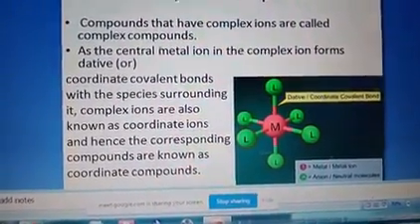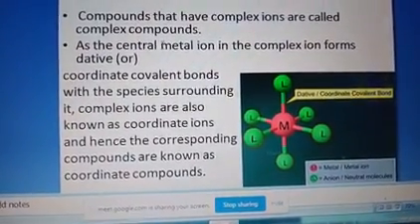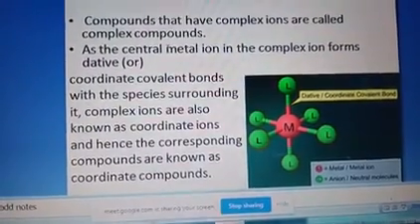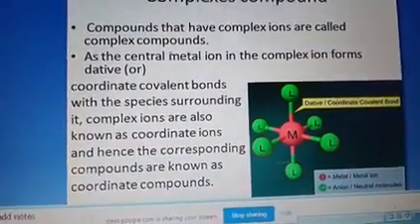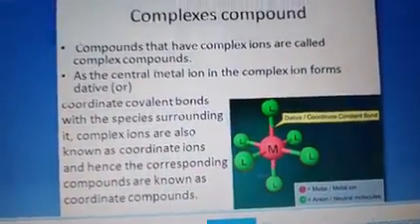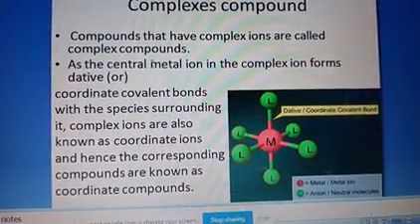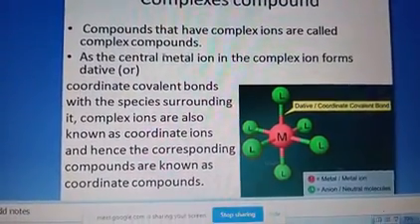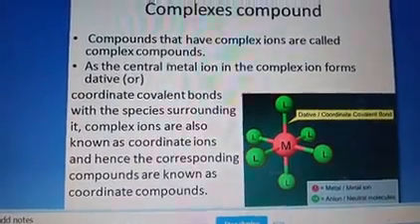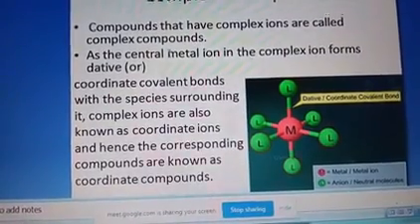In a coordinate covalent bond, the one which donates electrons is called what? Donor, and the one which takes electrons is called an acceptor. So while writing the formula, there should be an arrow from donor to acceptor, which was there in your class 11. Okay, so this is what we have seen in the case of complex compounds.